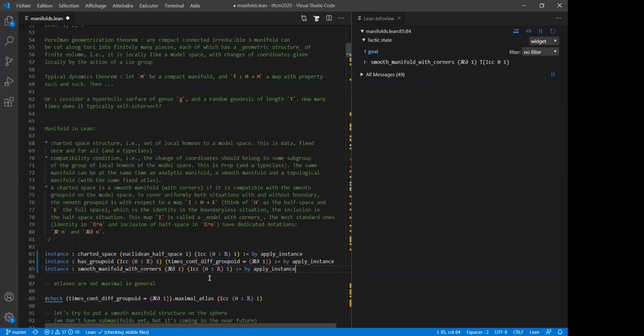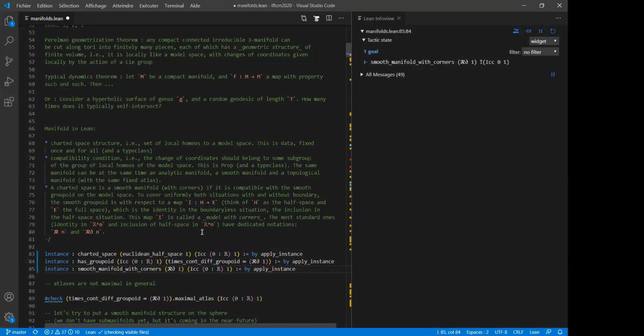And so to talk about smooth functions in a way that covers uniformly the case of manifolds with boundary as well as manifolds without boundary, you should think that you have two spaces, the half space H, the full space E, and then an embedding I of the half space in the full space. And then when you have an embedding like that, you can say that functions on H are smooth if when you read them through I, they are smooth in the usual sense in the vector space.